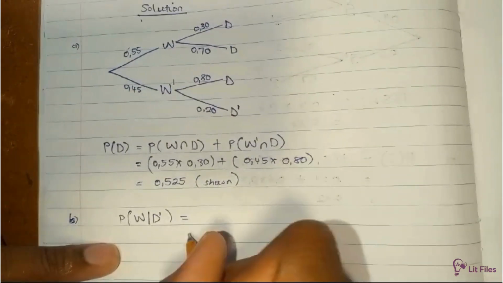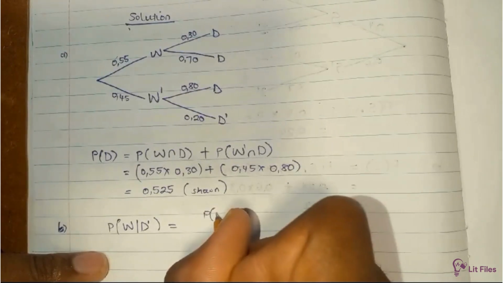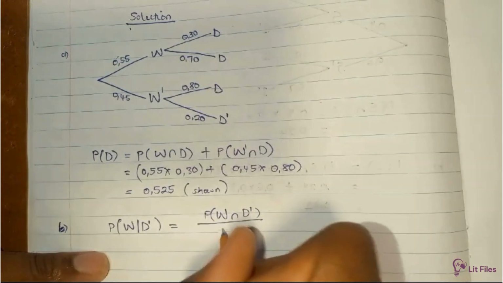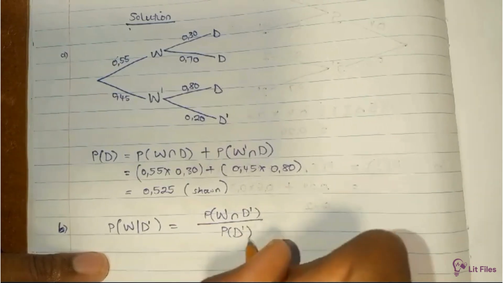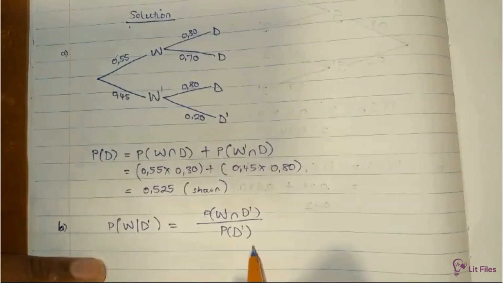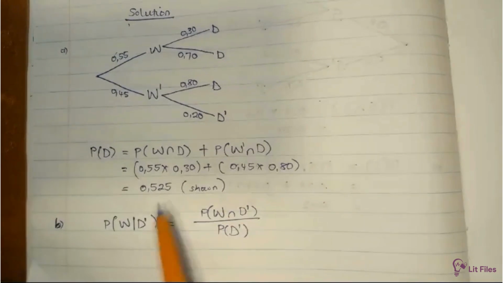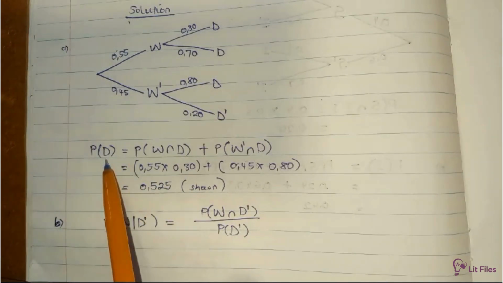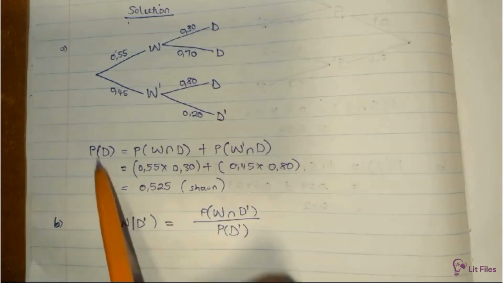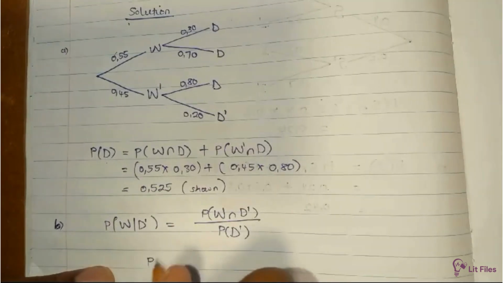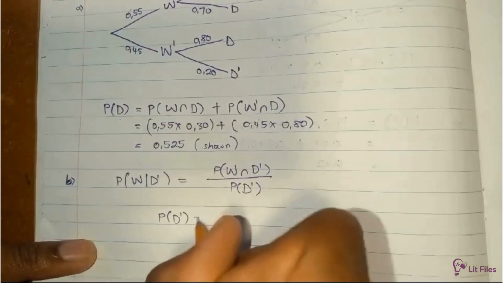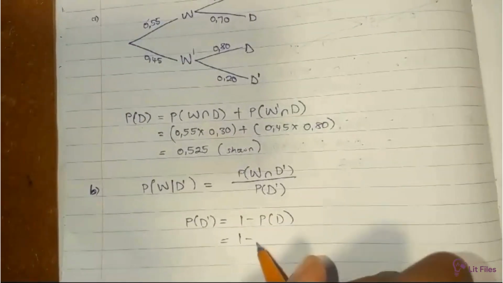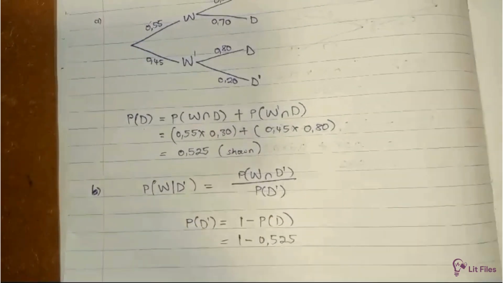For us to find this, we should say the probability that it is windy and he does not sink it, over the probability that he fails to sink the attempted straight drive. Remember that in the previous part, we found the probability that he will sink the attempted straight drive. So the complement is just 1 minus that. The probability of the complement of D is simply 1 minus the probability of D, which is 1 minus 0.525.